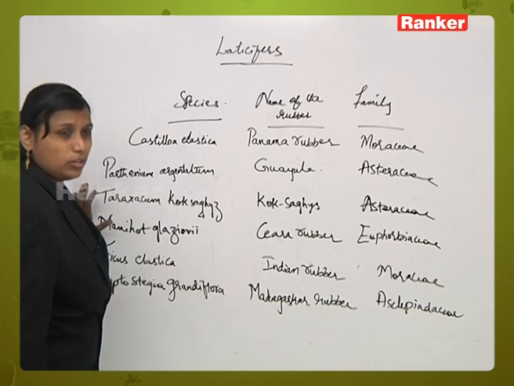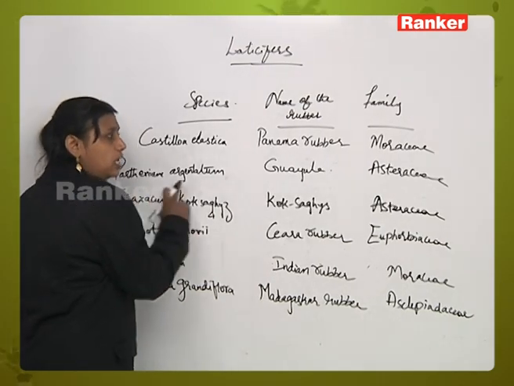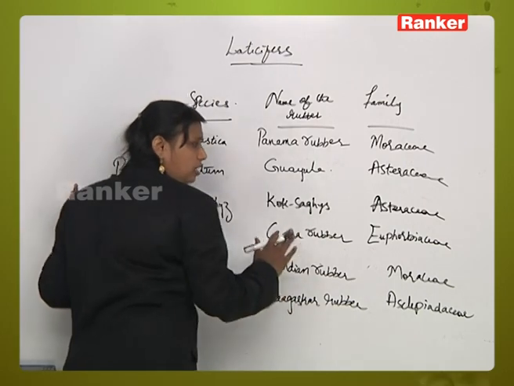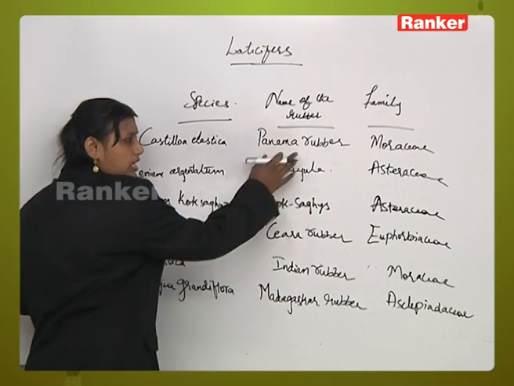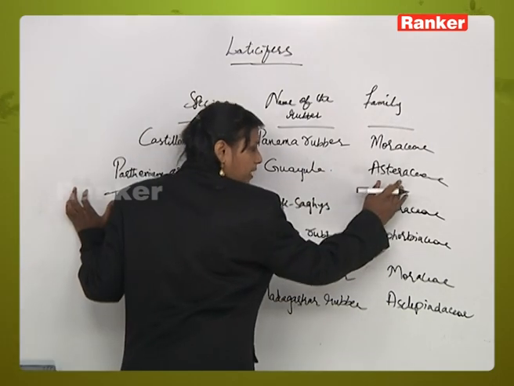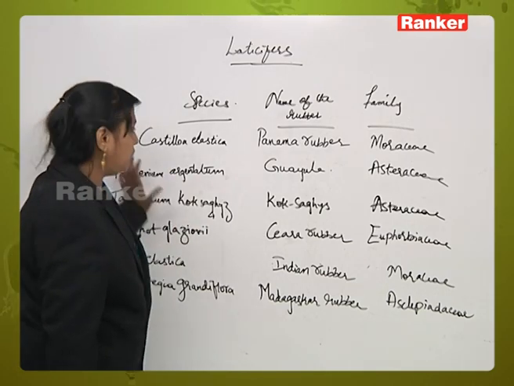These six are very important. You should know the scientific name of the species and the type of rubber. Depending upon the different species, the name of the rubber changes, and also the family from which it is collected. This will come as multiple choice.